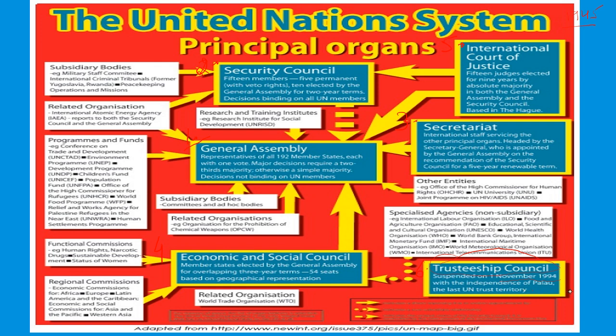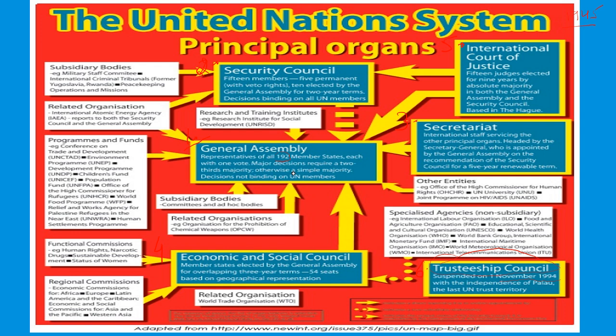Okay, now let's look at the other organs of the United Nations as well. So number one is the General Assembly. General Assembly is like the Parliament of United Nations. You can say all the member nations of UN are the members of the General Assembly as well. So there are 193 members. It's 192 in your book, but 193 at present.